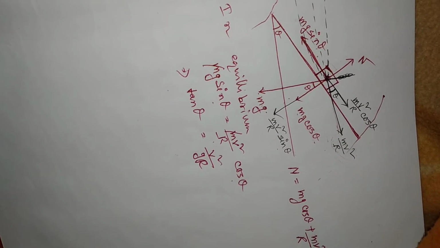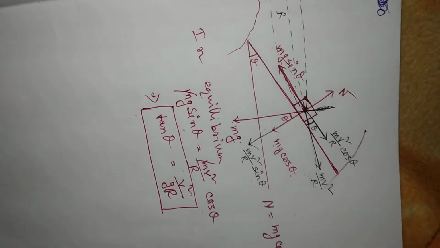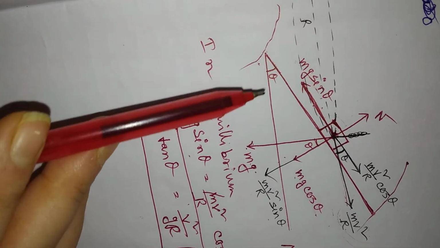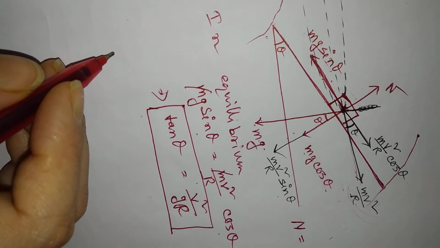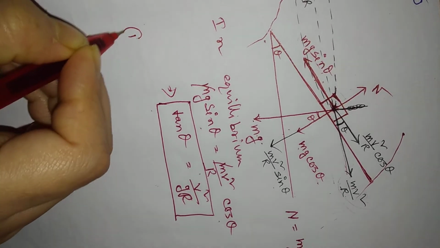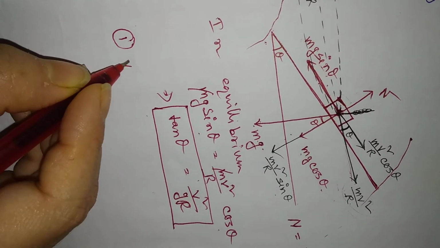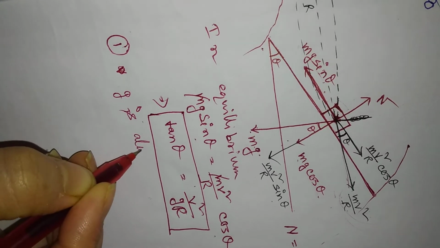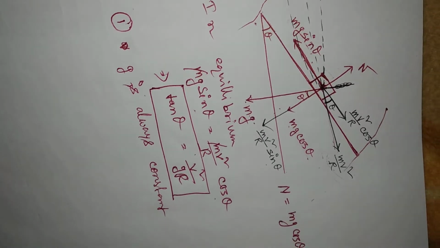So from this equation we can say that if the inclined angle at the turning point is larger, we can conclude something about the velocity. In this equation, g is always constant, right? g is always constant.